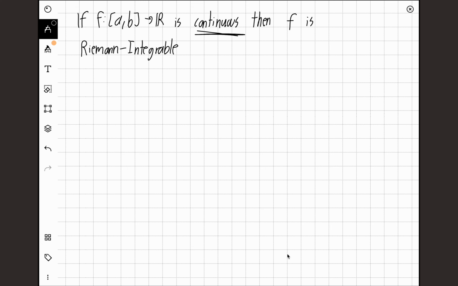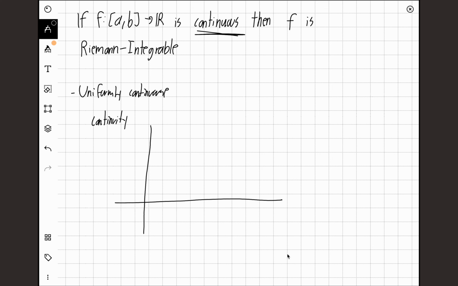Now what we're going to need in this proof is, of course, that we know the function is continuous, and because it's bounded on an interval, we know that the function is going to be uniformly continuous. It's such a hard word to spell, continuous. What is the difference between continuity and uniform continuity? Because every function that is continuous is also uniformly continuous on a bounded interval. So first of all, let's just check continuity. If you already know the difference between uniform continuity and continuity, you can skip this part. I'll probably just make a video on the difference, because the difference is pretty hard to grasp at first. It took me a while to grasp it.